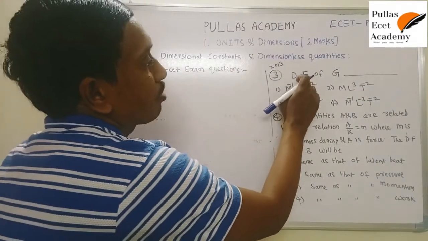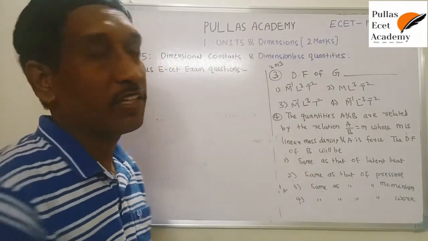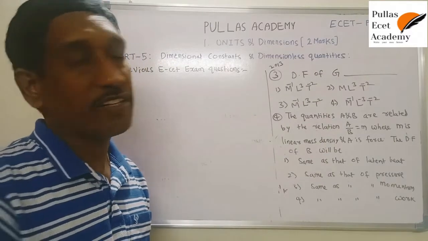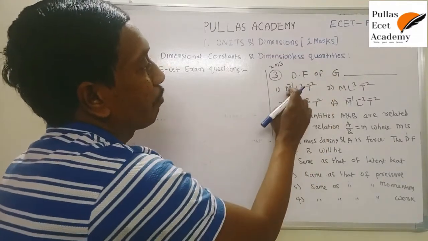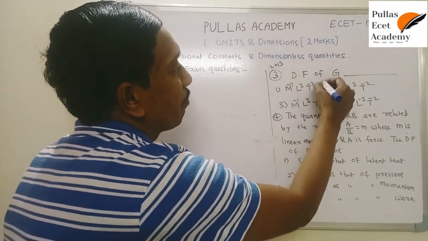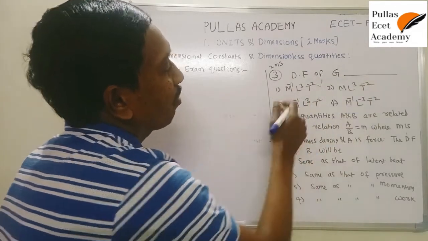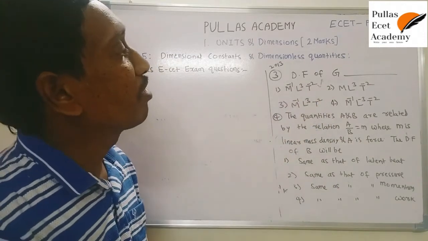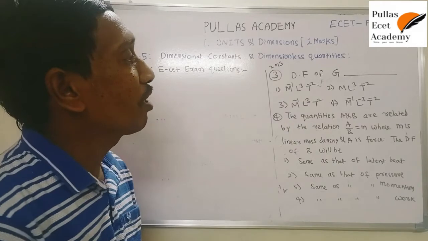A simple question: the dimension formula of capital G, that means the dimensional formula of the gravitational constant. We have already discussed this derivation. M⁻¹L³T⁻² is correct here. The remaining options differ only slightly, so if you know the procedure, then only you will understand. Otherwise you will be confused.